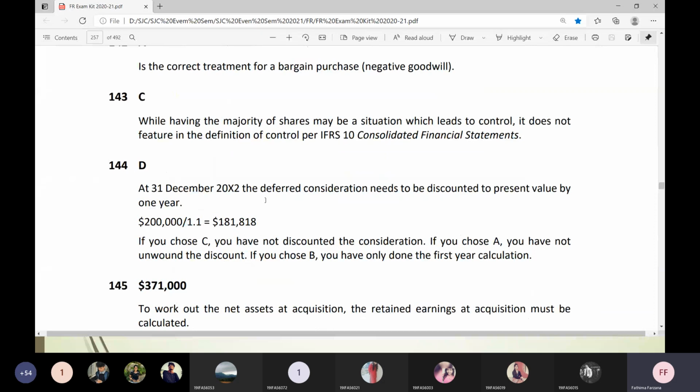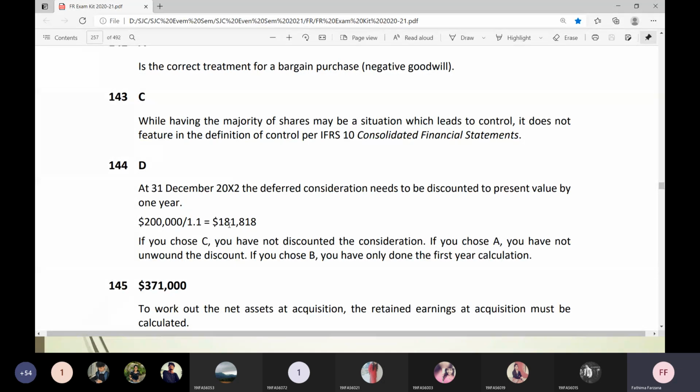At 31st December 2002, the deferred consideration needs to be discounted to present value by 1 year. This alone they have given. Okay. If you choose C, you have not discounted the consideration. If you choose A, you have not unwound the discount. If you choose B, you have only done the first year calculation. So this is the explanation given, but they also did just 1 year, 1.1 they did it.